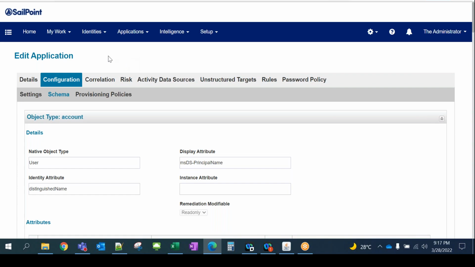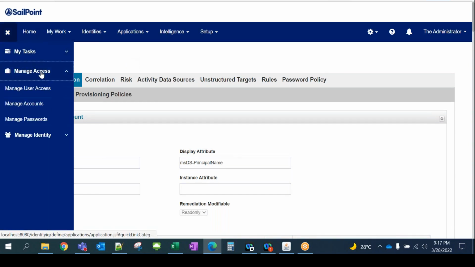They are just bypassing the request part of ServiceNow. The request comes from ServiceNow to SailPoint, and SailPoint does the provisioning, everything. So that's a kind of hybrid model between SailPoint and ServiceNow. Got my answer. Thank you. Great.